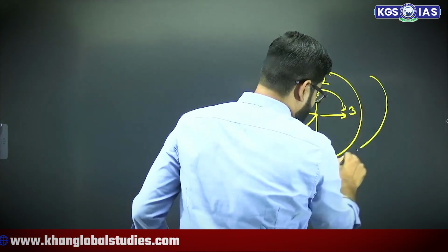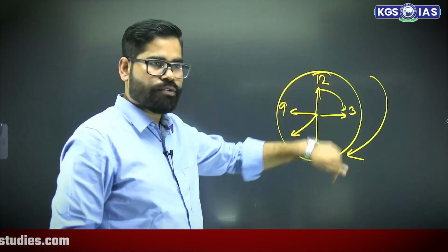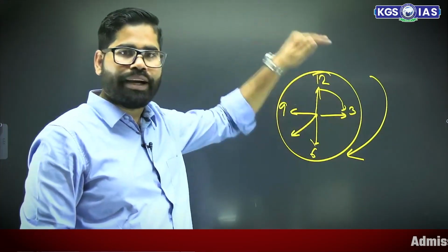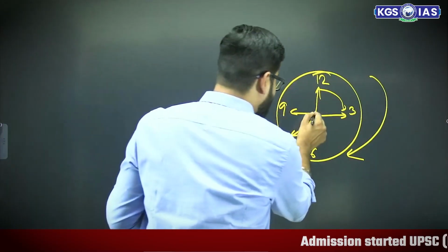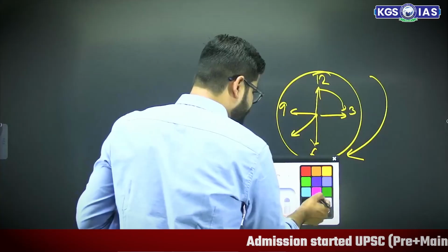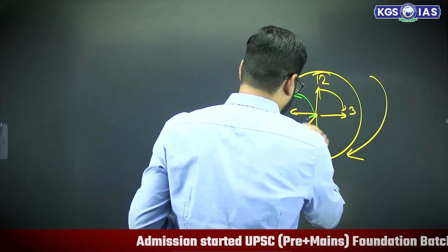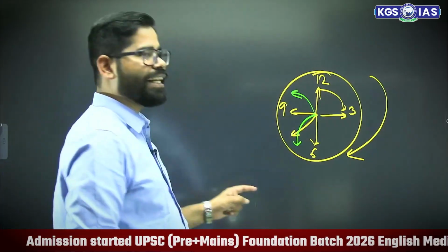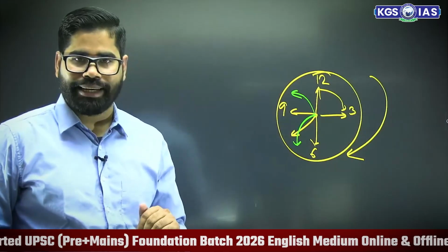So if the direction of motion is like this, following the clockwise direction, and if it starts going in the opposite direction, then it will be the anti-clockwise direction.